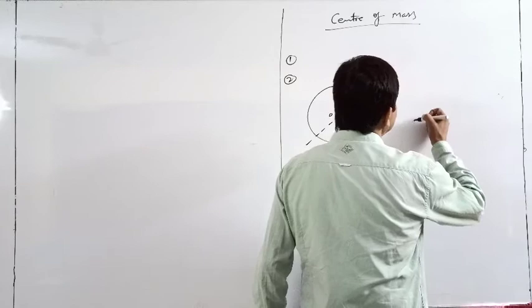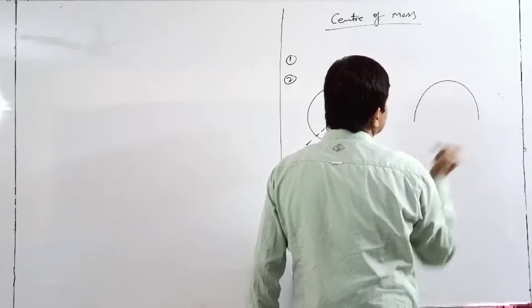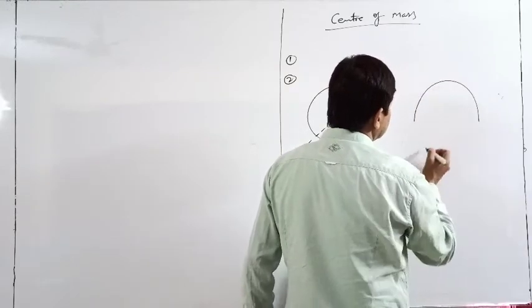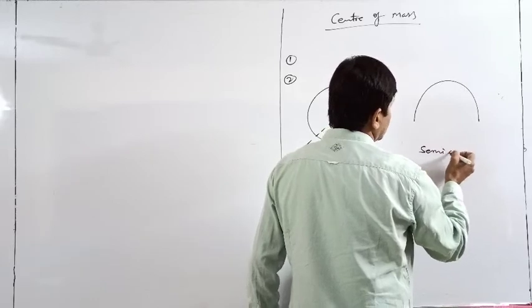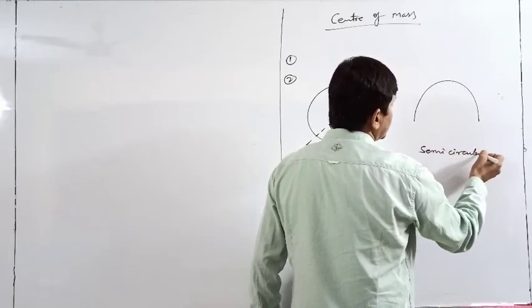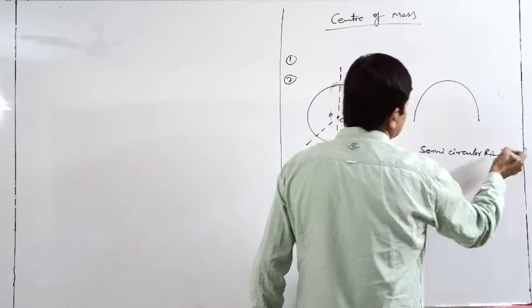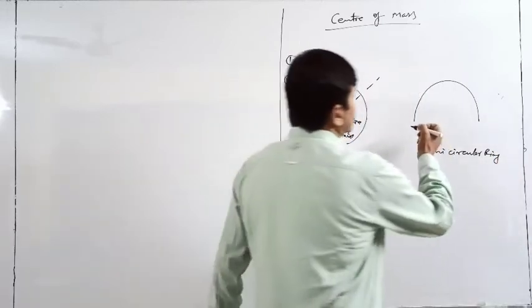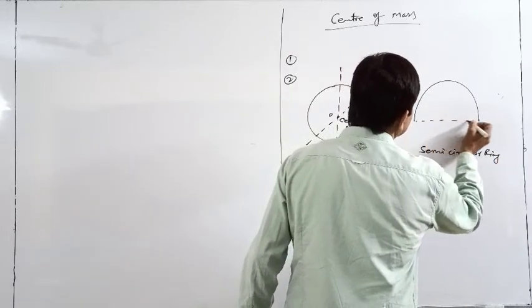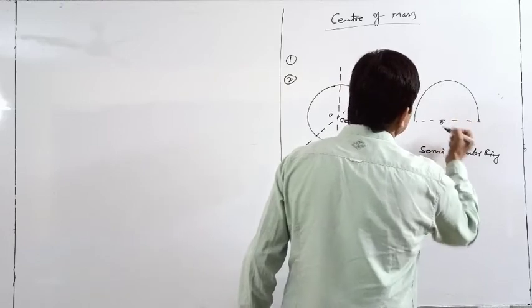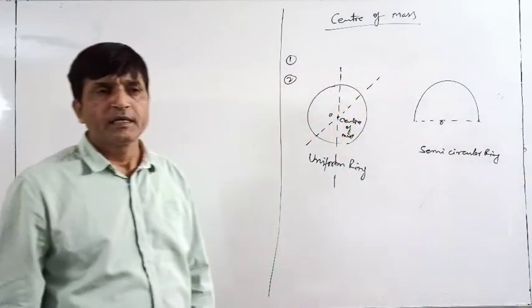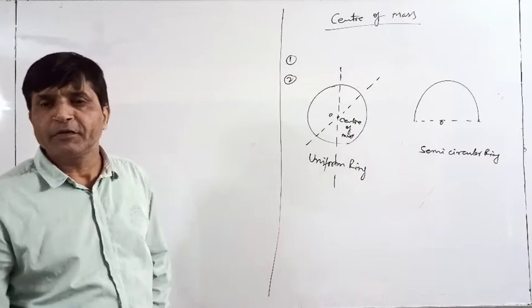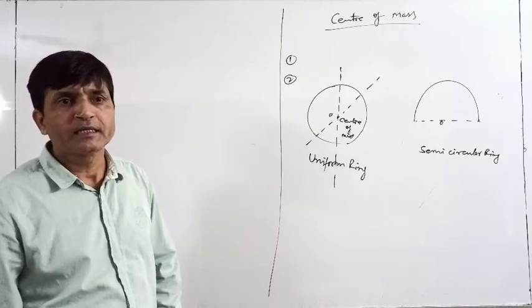Let us take a semicircular ring. This is your semicircular ring, and it has its center somewhere here, O. Okay. Can we make any line which divides this into two parts?